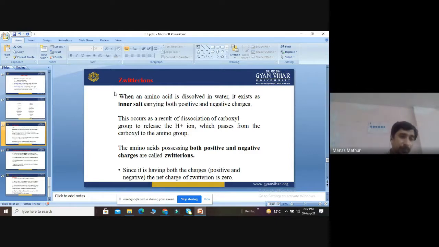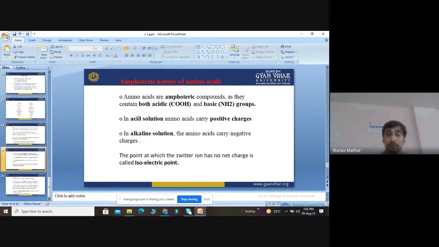Okay, then we discuss the amphoteric nature of amino acids. What do we mean by the amphoteric nature of amino acids? Amino acids are amphoteric compounds. Why amphoteric? Because they contain both acidic groups and basic groups. I told you negatively charged amino acids are acidic, while positively charged amino acids are basic. But when they dissolve in a solution, the charge will be opposite.